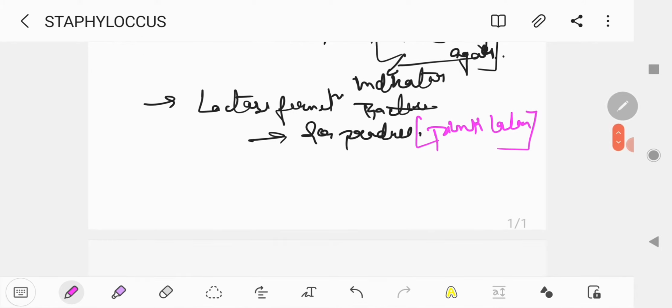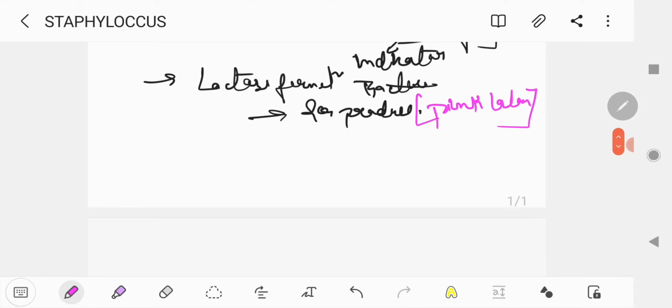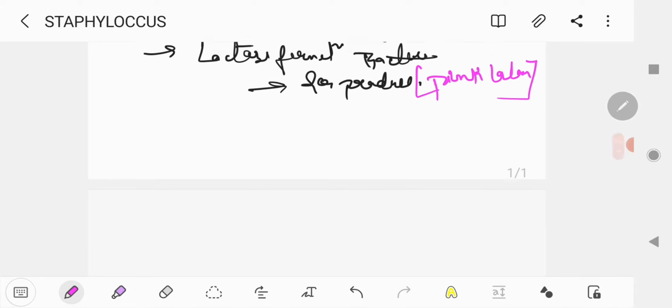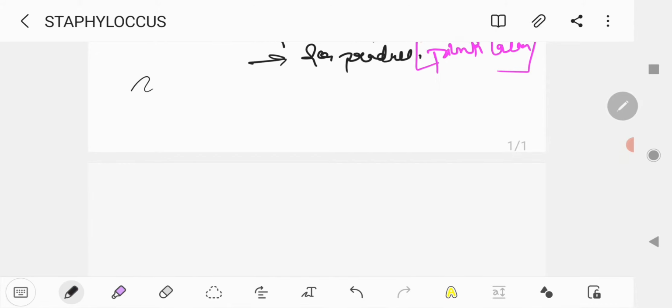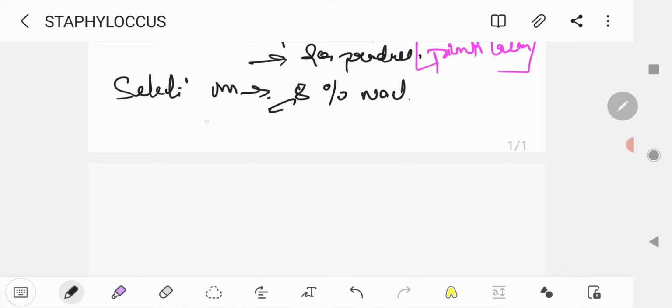So by this you remember that MacConkey agar is the indicator medium. Then the selective media. So what is the selective media? The selective media is basically used in Staphylococcus for its normal or fast growth. We can take 8% NaCl, salt milk agar, and tellurite media.